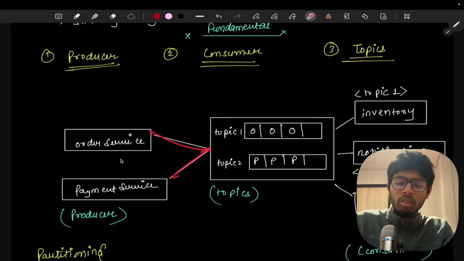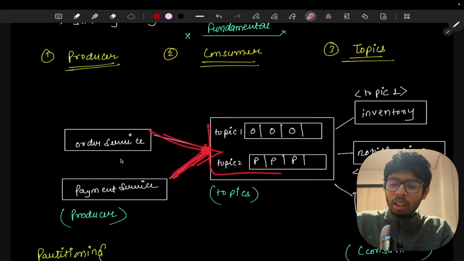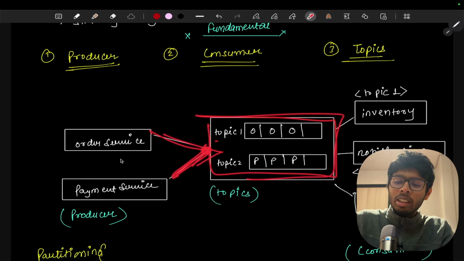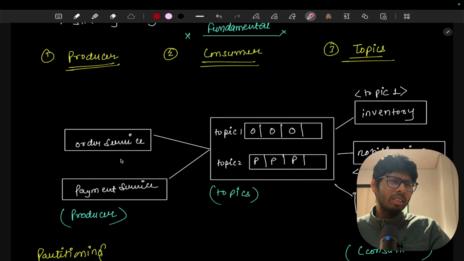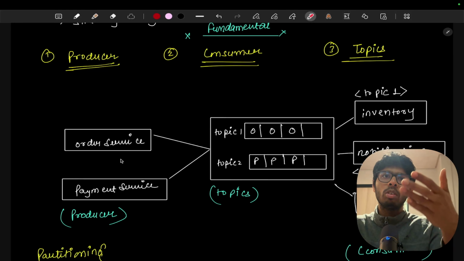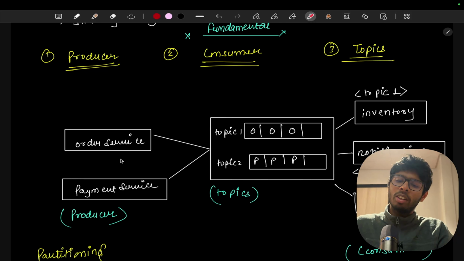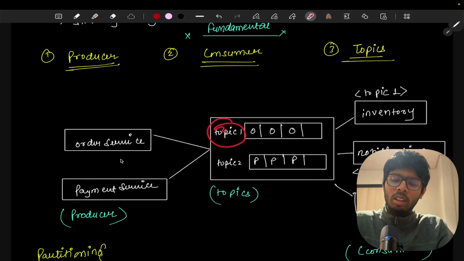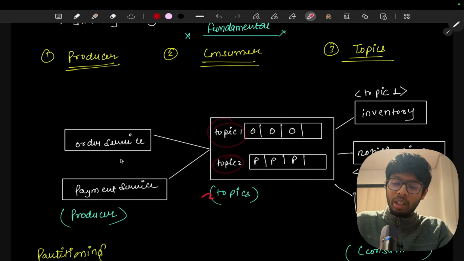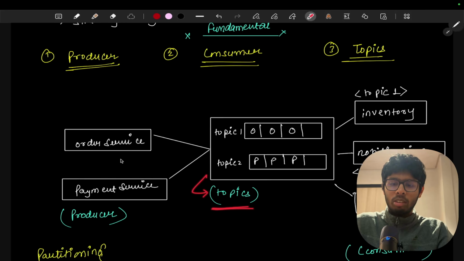Kafka is going to do some work. It is going to manage the buckets, and we call these buckets topics. We can define topics in Kafka as containers that are made to perform one single task. So these are the queues that are made to perform one similar task. Topic 1 is going to perform tasks related to the order service, and topic 2 is going to handle tasks related to the payment service. So this is my bucket 1, or topic 1, and this is my topic 2, or bucket 2. This is known as topics in Kafka.